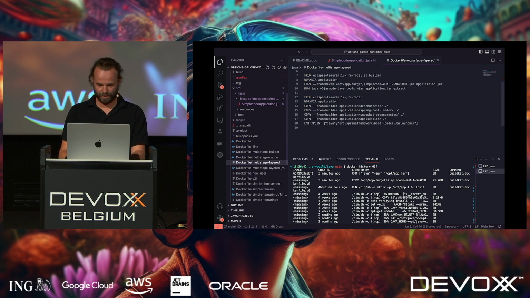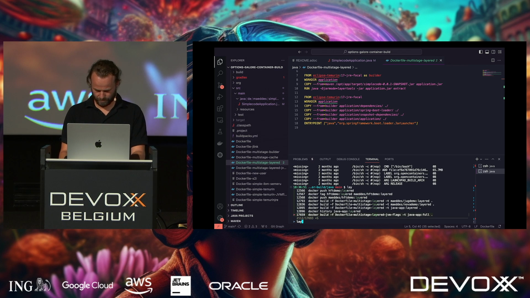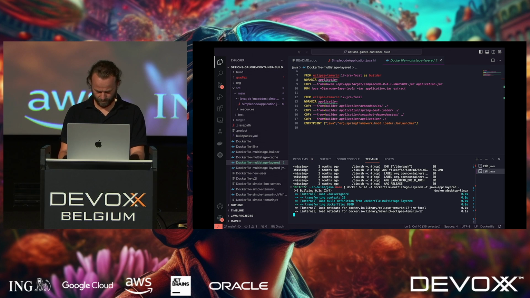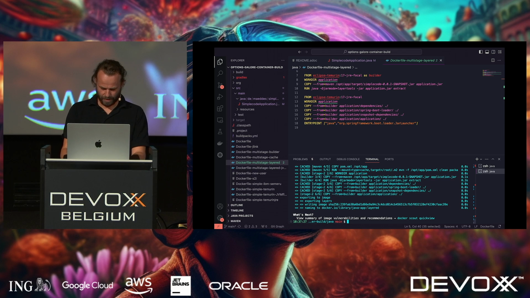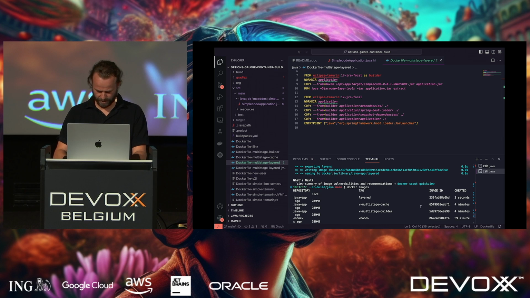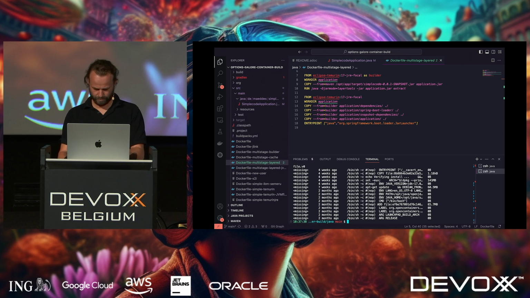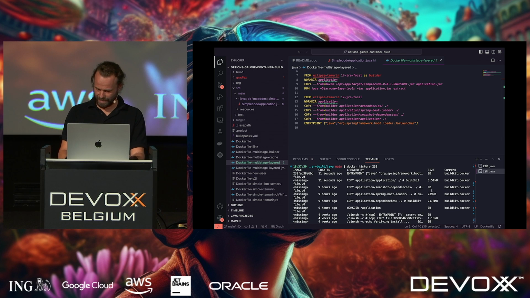So if I use that layered approach, like I can see here, where I split all those things out, and I built that one once, and look into this, I can then see that I have this split out.